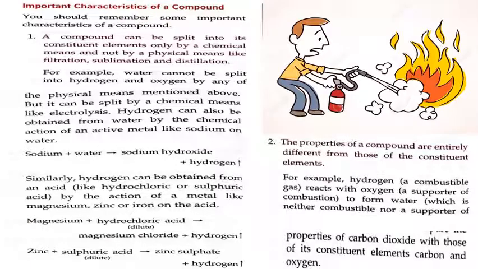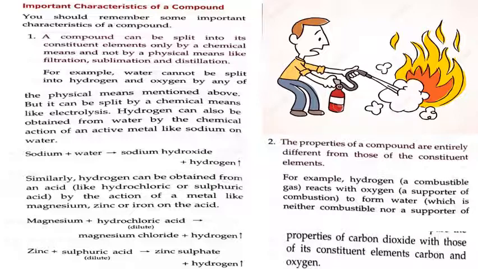Our second property is the properties of a compound are entirely different from those of the constituent elements. For example, hydrogen, a combustible gas, reacts with oxygen, a supporter of combustion, to form water, which is neither combustible nor a supporter of combustion.